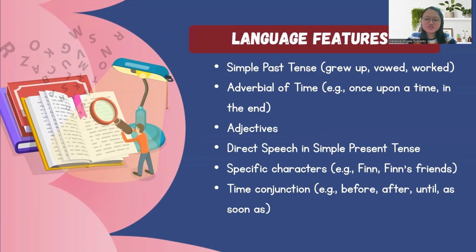And this is the language feature. We have simple past tense. We will always use simple past tense there, and adverbial of time, like once upon a time, etc., and adjectives. Also, we may have direct speech in simple present tense. Also, the specific characters, like the characters' names, like Cinderella, the handsome prince, the beast, the beauty, such as in the Beauty and the Beast, and then time conjunction before, after, like that.